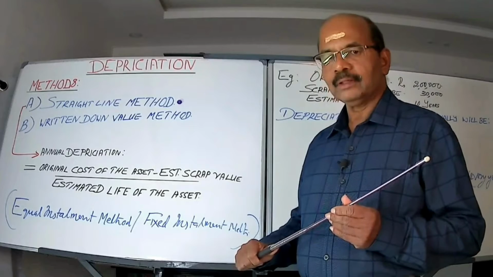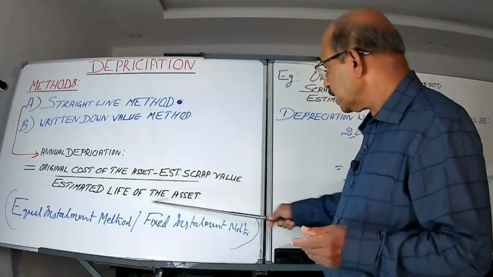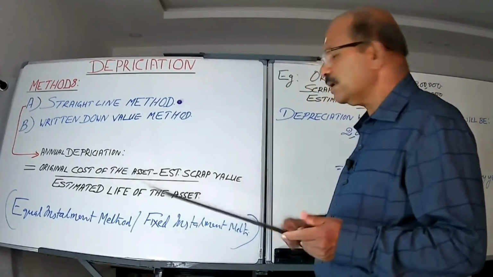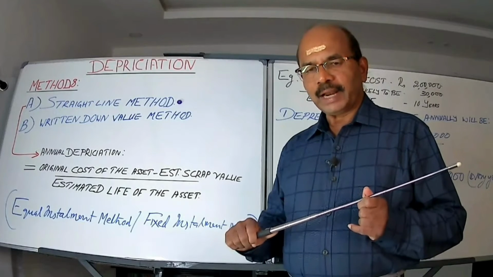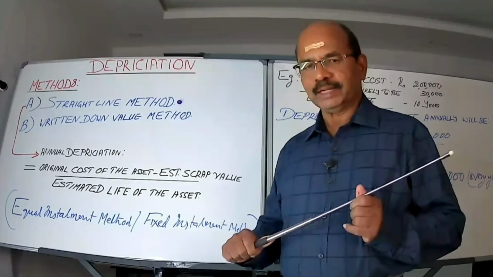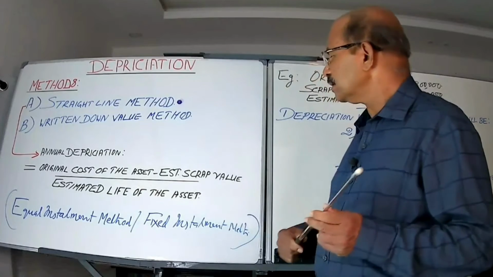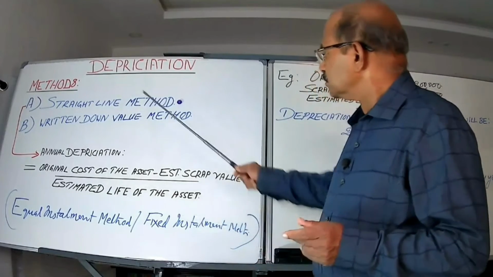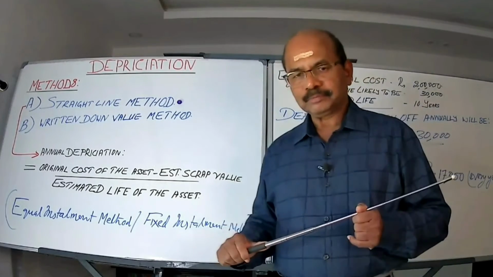Okay? And divide this amount by the estimated life of the asset. Or this minus this, let us say that is the net utilization of the fixed asset value, net value of the utilization. That you divide by the estimated life of the asset. So why this straight line method? It is called straight line method, first of all.